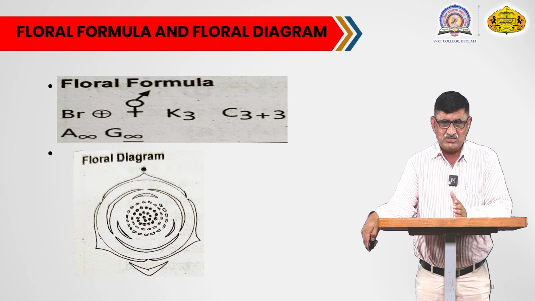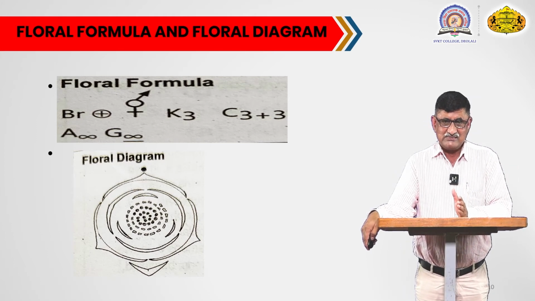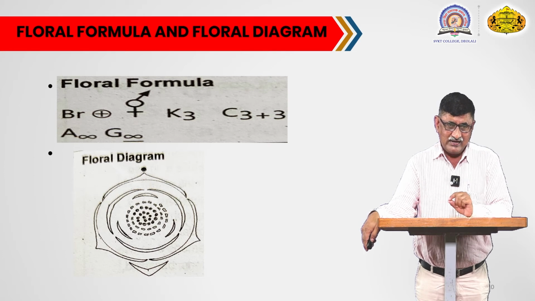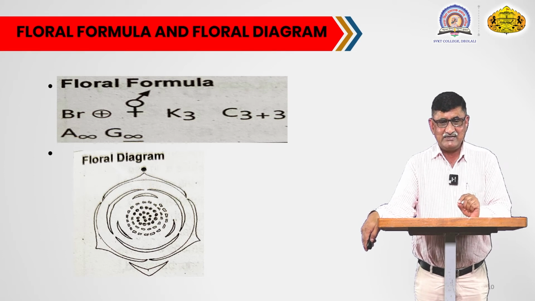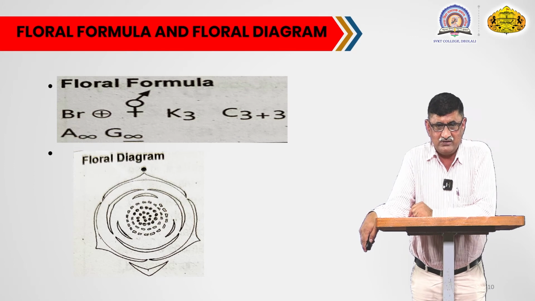The flower is bisexual, calyx 3, they are free, polysepalous and valvate. Corolla petals 3 plus 3, they are present in two whorls, they are also free, polypetalous and valvate aestivation. A indicates stamens are many, they are also free. G indicates carpels are many, and the underline below the G indicates each carpel is superior in nature. So this is the floral formula of this particular family.